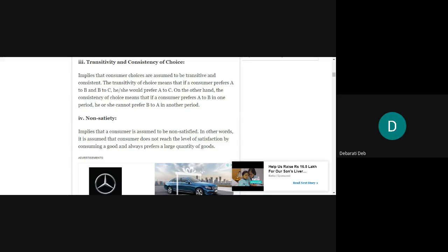Understood? So transitivity means what? Even if you're not comparing two products at the same time, but there is a common element in two comparisons, then the other two products can be compared. For example, A is preferred to B and B is better than C. That means you will prefer A to C. That is transitivity. And consistency means that your preference of product A to B should remain consistent. It should not change in another period, another month, another year, another day, another week. It cannot change. There has to be consistency of your choice.